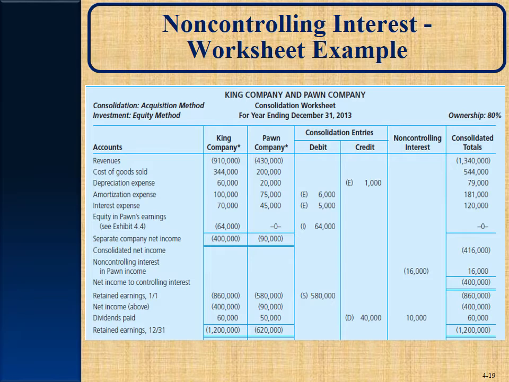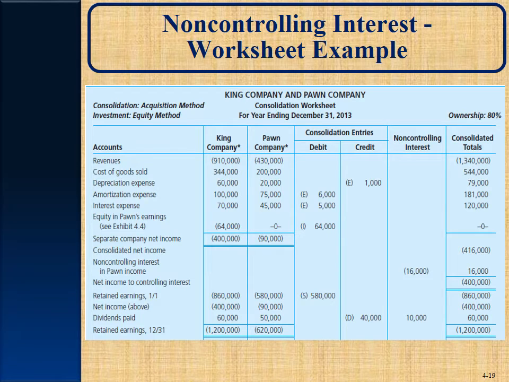Now we do that by, remember, that's the unamortized balance as of the beginning of the year without any amortization for the current year in it. Now take a look here. A, on page 157, we're going to increase the trademark, debit that account 60 grand, right? Because remember, that difference is not amortized.